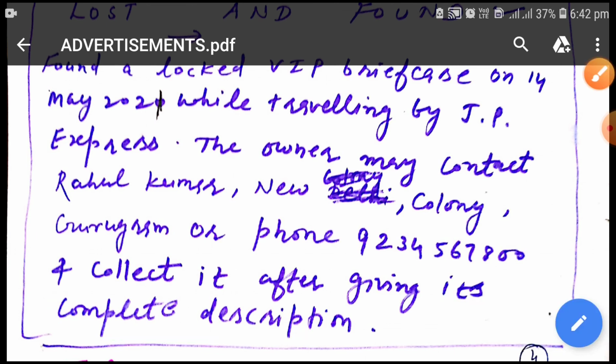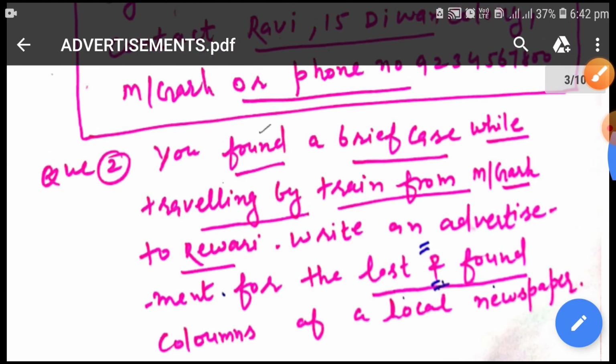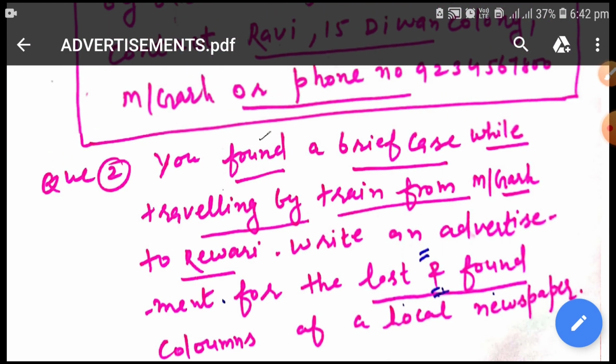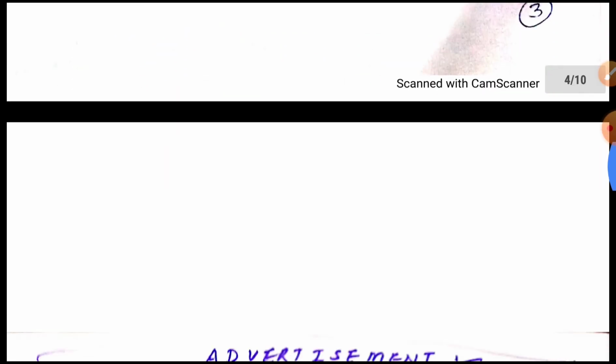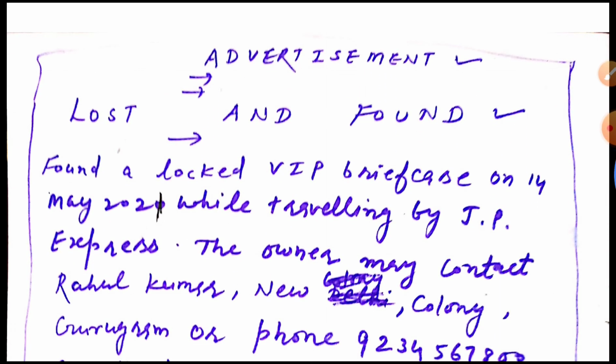In today's video we have discussed an example which is related to classified advertisement and also related with the category lost and found. First of all, we should read the question, and after that we should give the answer according to the structure of classified advertisement.